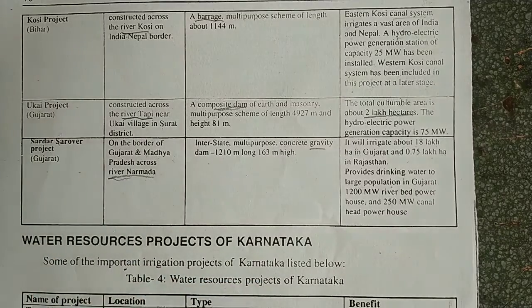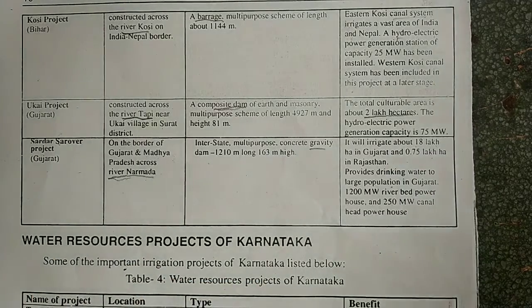Okay, so these are nearly 9 to 10 projects which are all over India, the different projects in different states. In that particular state, near which river it is located, what kind of dam or barrage it is having, that is, which kind of hydraulic structure is built near that, and what kind of project it is helping for. So whether it is helping for irrigation, hydroelectric power generation, or water supply, all these things you have to remember here.